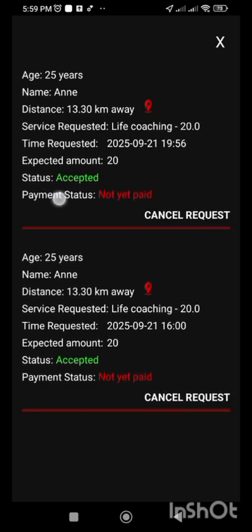When this one becomes paid is when you start to provide the services. Also, remember that before you provide the services, when you go to the seller, the buyer, ensure they accept that you have provided services. That is how you get paid.